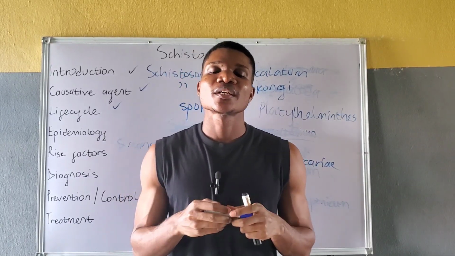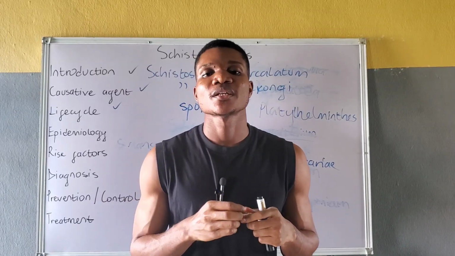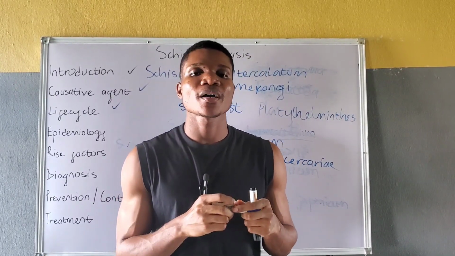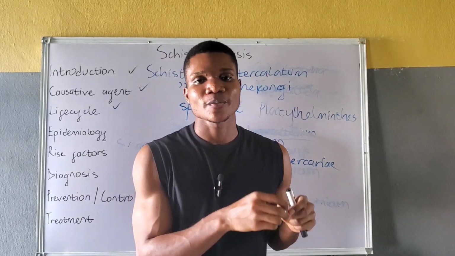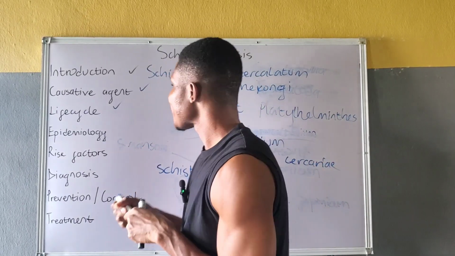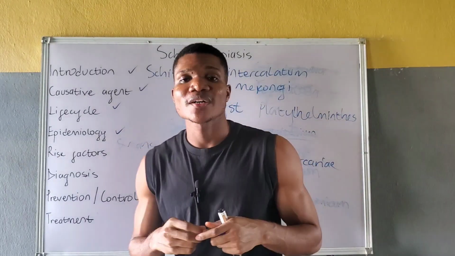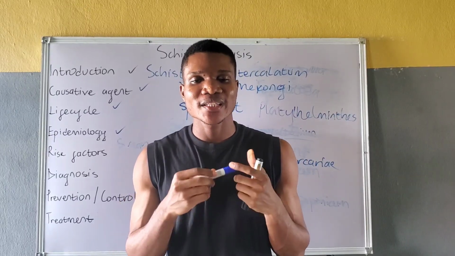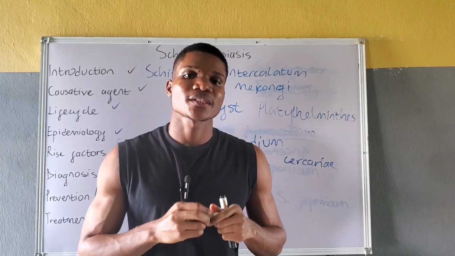In the Middle East, there is a mixed species distribution, meaning that schistosomiasis is caused by Schistosoma haematobium, Schistosoma mansoni, as well as Schistosoma japonicum. Let's talk about the risk factors. There are certain risk factors that predispose an individual and make an individual susceptible to acquiring or contracting schistosomiasis.